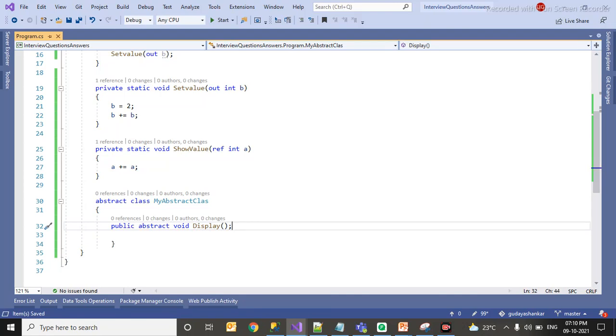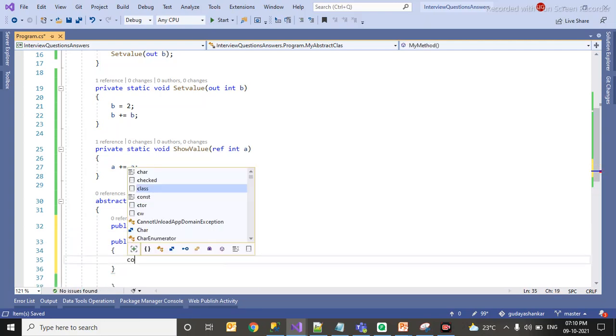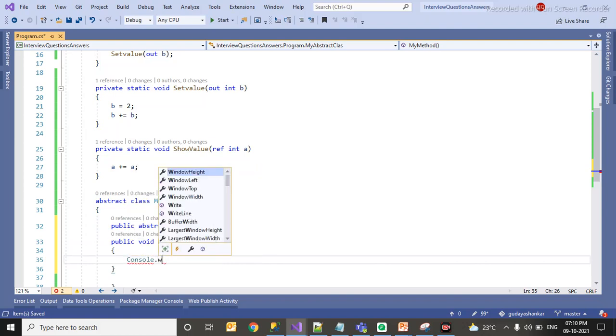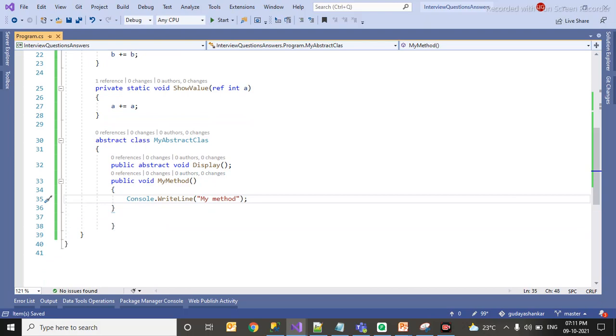One more thing with respect to an abstract class, we can create a method with implementation. So I'm going to write public void, and give some method name, my method, Console.WriteLine, something like my method. So this is how you can create an abstract class with both a concrete method and an abstract method definition.